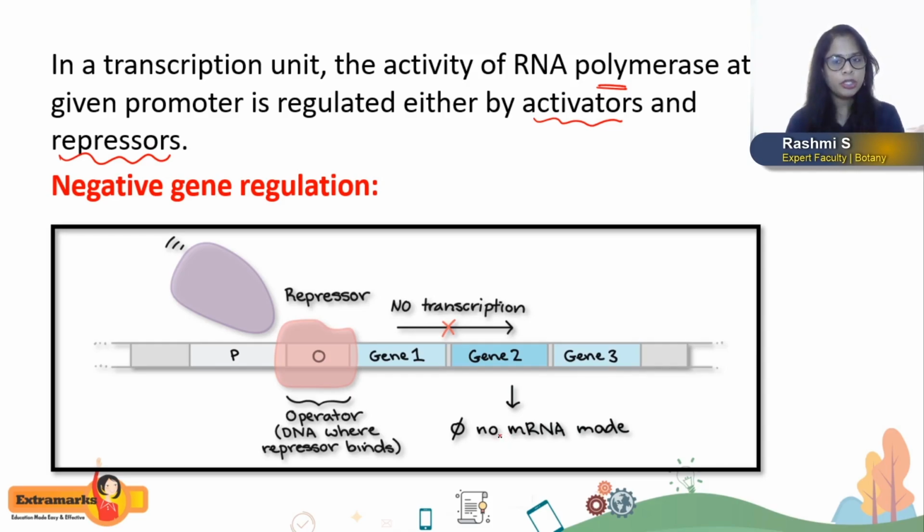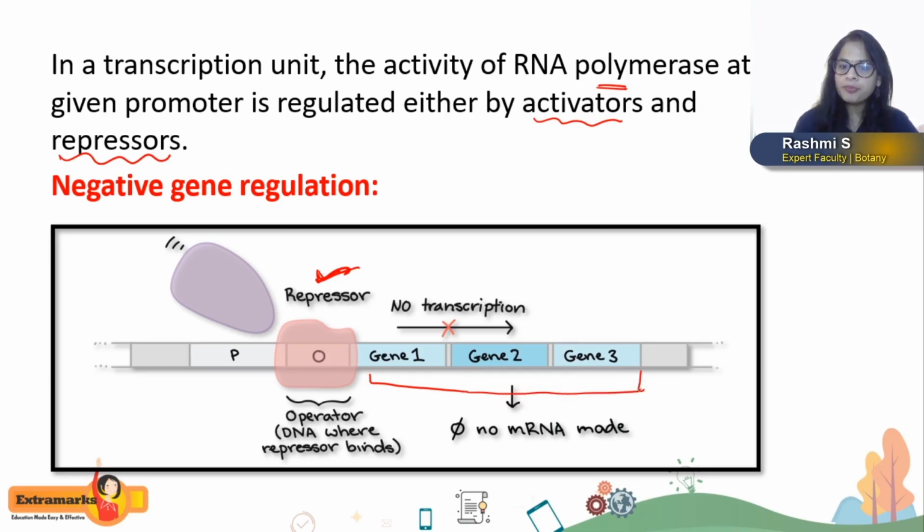These protein molecules basically bind to the operator, but there is another site also that I'm going to explain to you. Okay. So the protein molecules are of two types, activators and repressors. If the regulation of the gene occurs with the help of repressor protein molecules, see here, these are the genes which have to code for mRNA and produce the polypeptide.